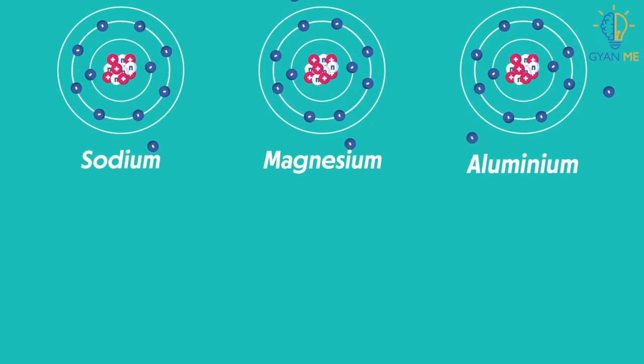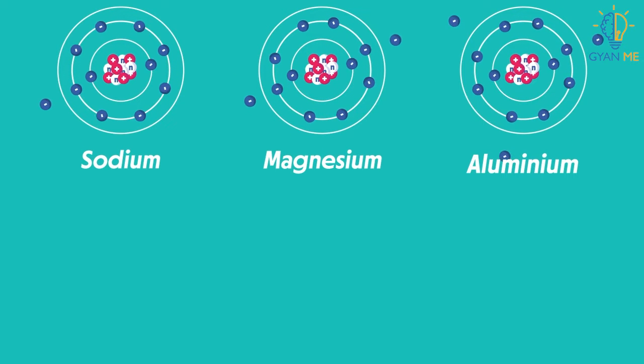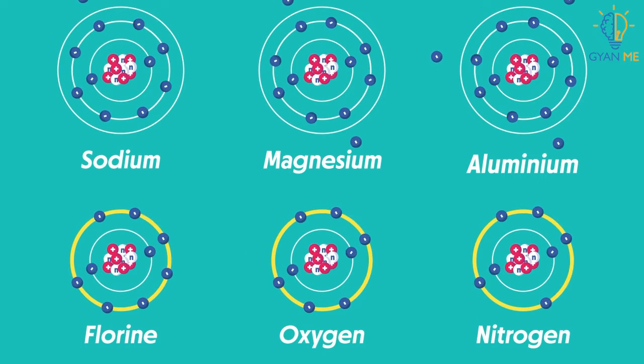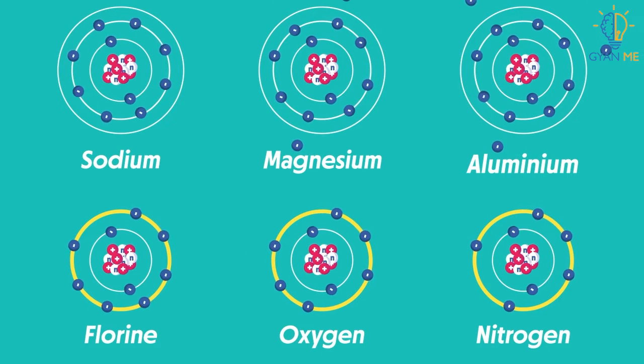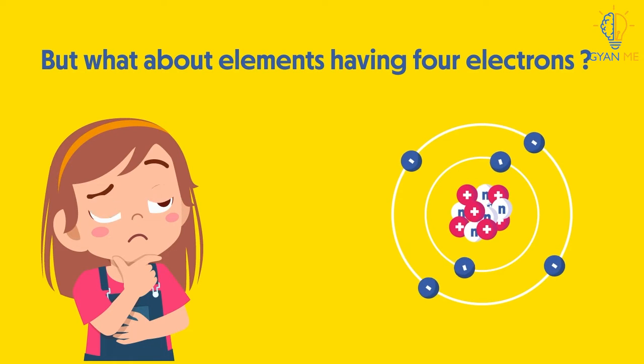But students, the fact is that metallic elements with 1, 2 or 3 electrons or non-metallic elements with 5, 6 or 7 electrons can easily gain or lose them and form ionic bonds. But what about elements having 4 electrons?